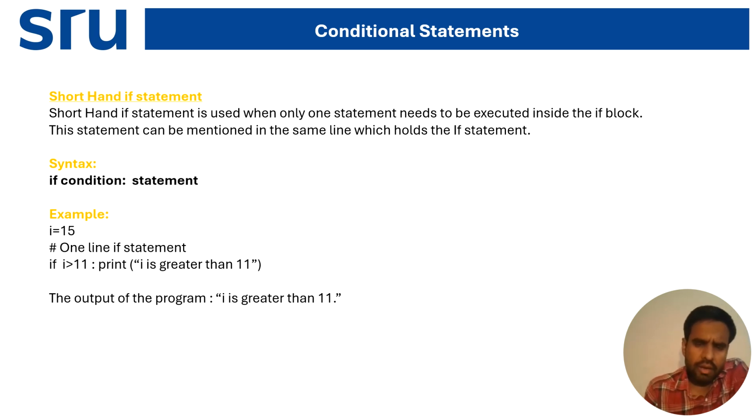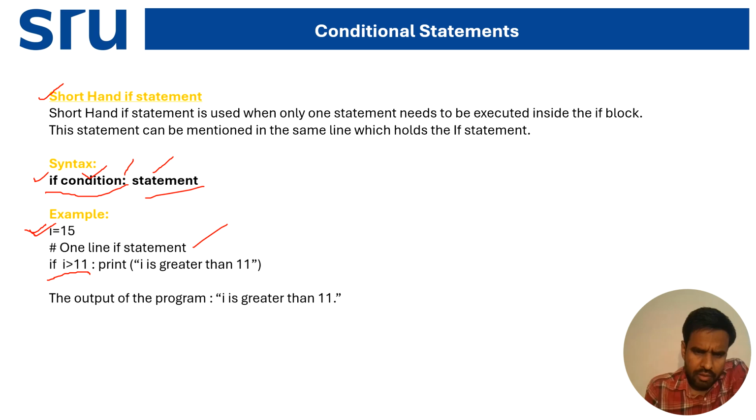Now shorthand. What is shorthand? How can you write the shorthand of an if statement? In one line: if, then the condition, then the statement. You write the condition and terminate it, and in the same line you give the statement. Like this, I have taken i equal to 15. Now the one-line if statement: if i is greater than 11.